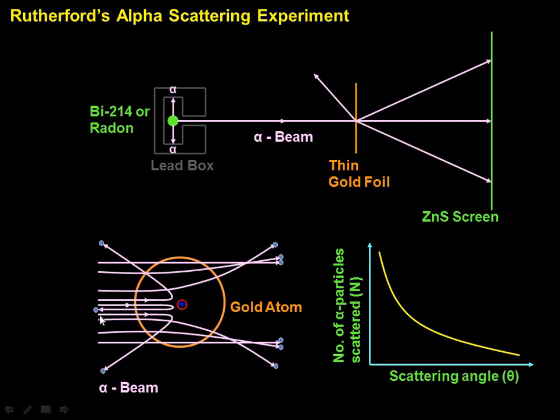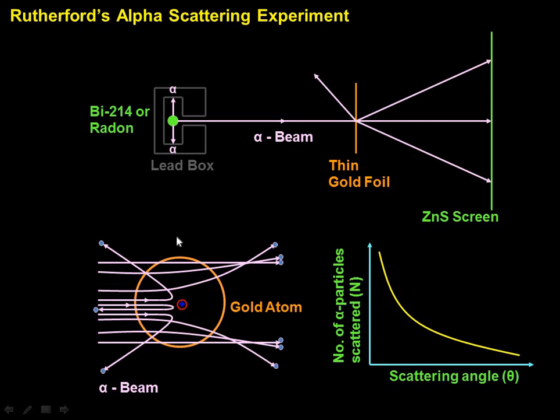Only very few rays have been reflected back. That indicates that a positive ray will be deflected only if there is a central positive charge. This deflection occurs only in a very rare situation, occasionally, as we have seen in the observations. Since one particular ray has been reflected very rarely, the entire positive charge is located at the center of the atom, and that he termed the nucleus.